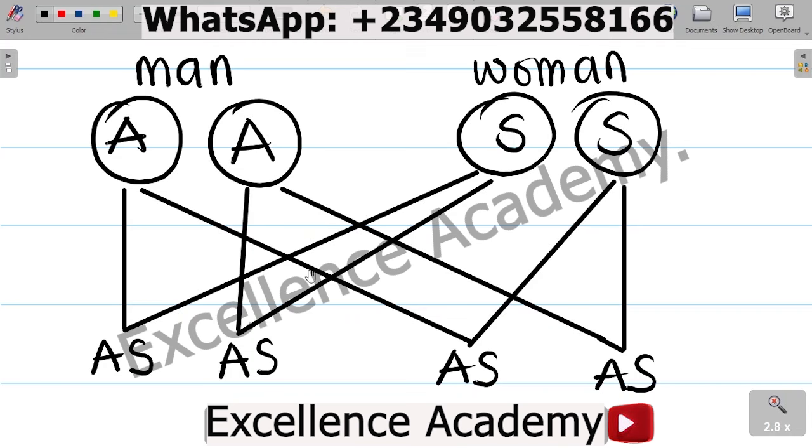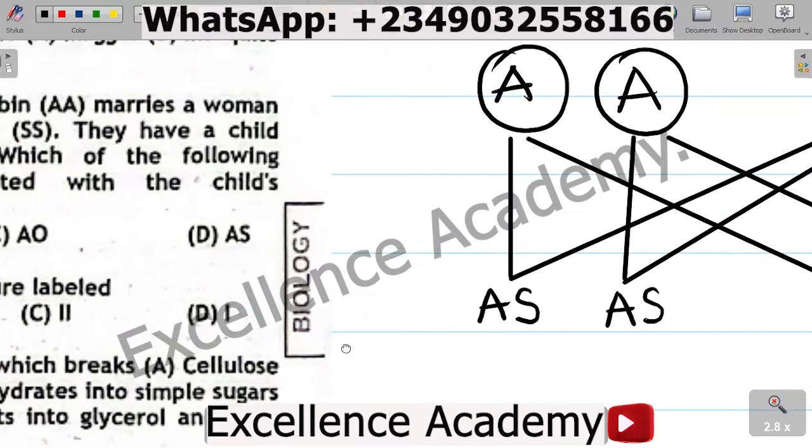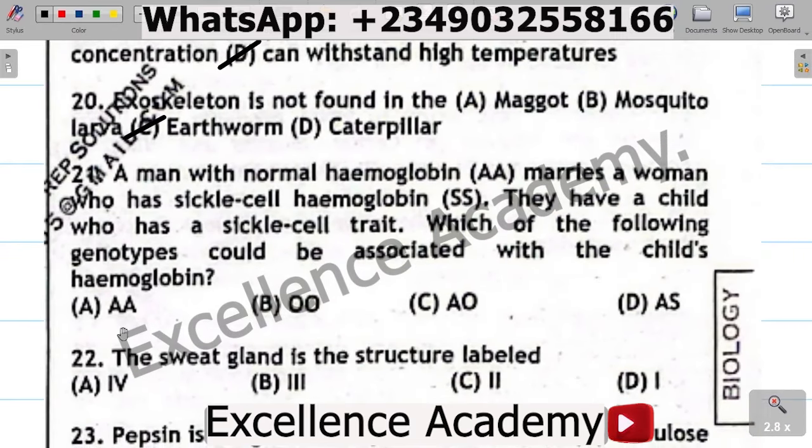And it says the child has a sickle cell trait. Which genotype will be represented? From the crossing of a normal hemoglobin and the sickle cell hemoglobin of the woman, the genotype it gave shows AS. So the correct option is D. Let's see the options again. Option A says AA. Option B says OO. Option C says AO. Option D says AS. So the correct option is D, AS, which shows that the child has a sickle cell trait.